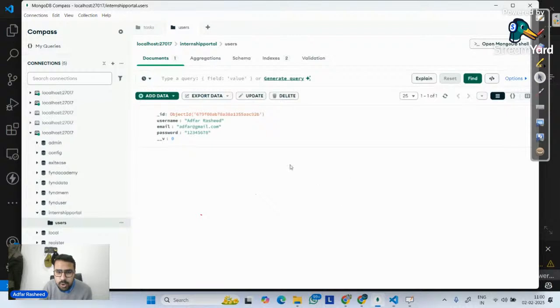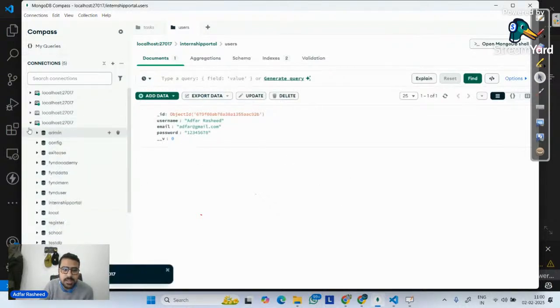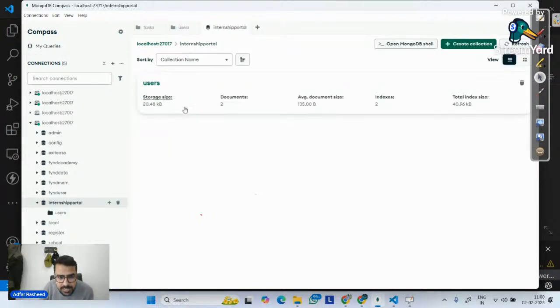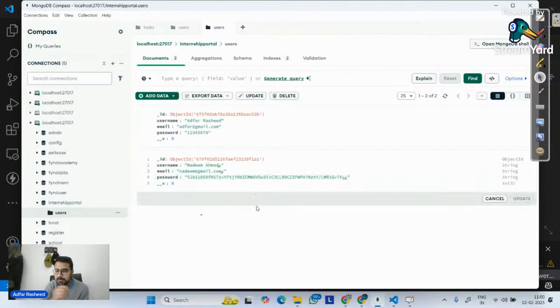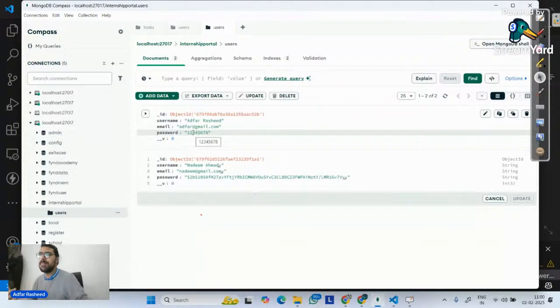Very good. But if I go here and refresh my localhost, and go to internship portal, you can clearly see there is another document, but look at the password. Do you think it somehow resembles 12345678? Of course not. So this is a very important technique that we should always use inside our projects. We should implement hashing over there, and with the help of hash, we can secure our passwords throughout the way.